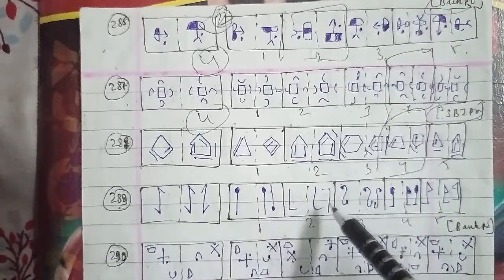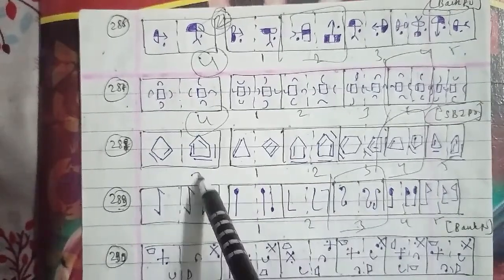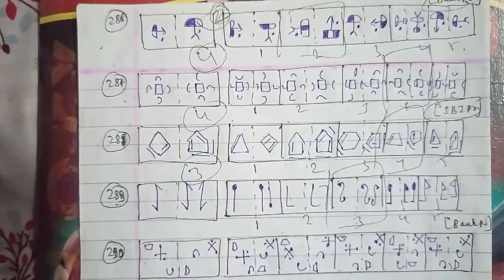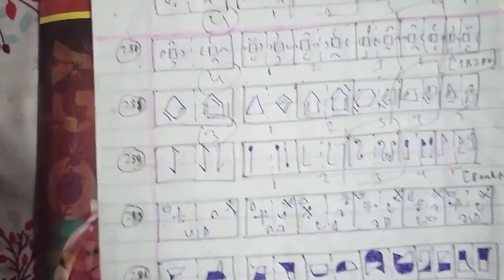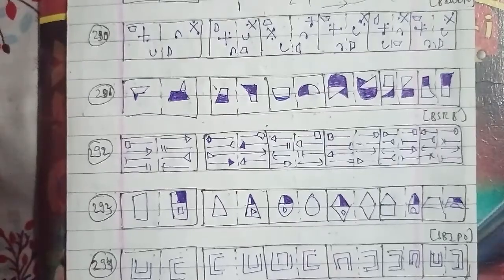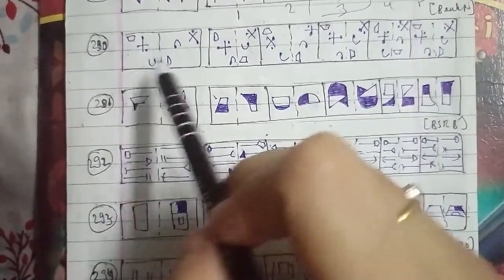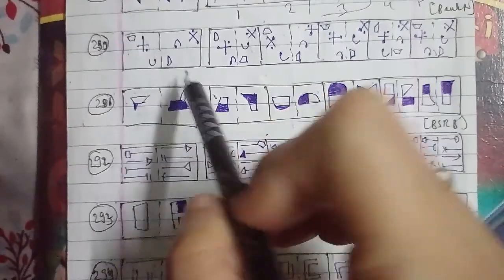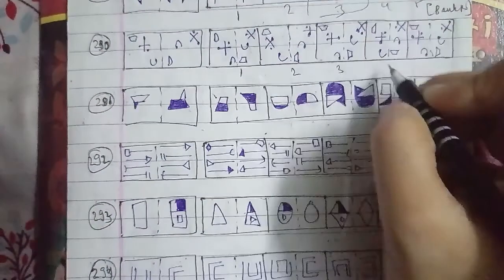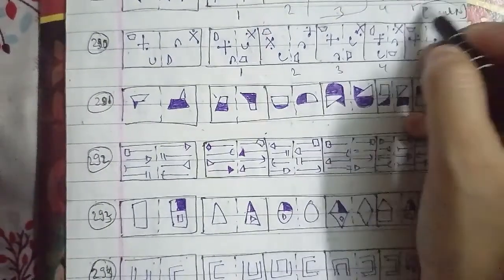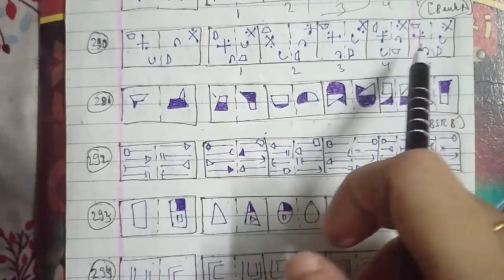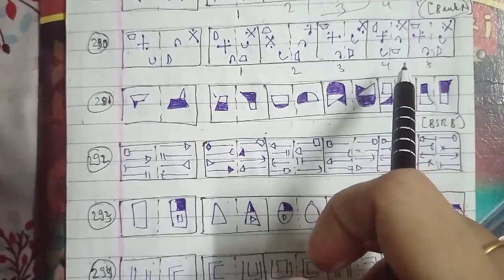In the same case, the symbol that moves upwards, the uppermost symbol becomes the lowermost, and the symbols arranged along the other diagonal, and also the trapezium, rotate 90-degree anti-clockwise, where the arc with dotted end rotates 180-degree, and in the third symbol the dot moves to the adjacent quadrant clockwise, and the symbol itself rotates 135-degree clockwise. This gives the right hand side from the left hand side figure. We can say that the figure that will be the right answer is your fourth figure for this question as well.